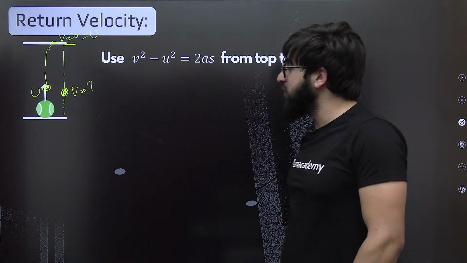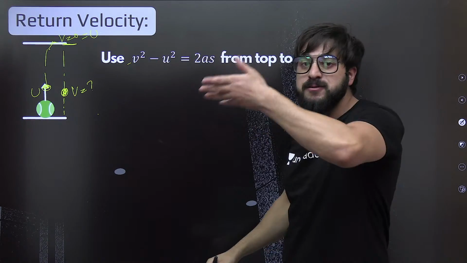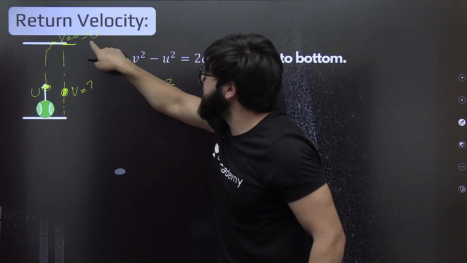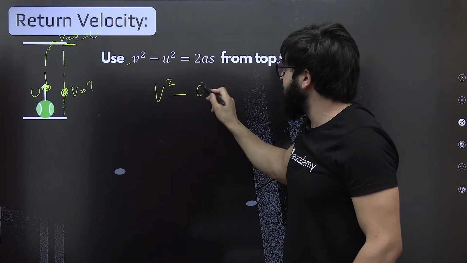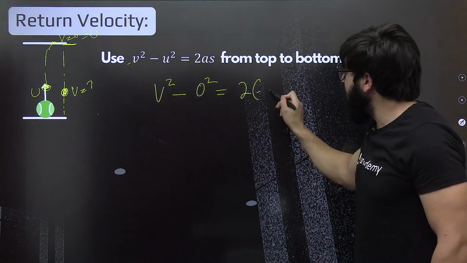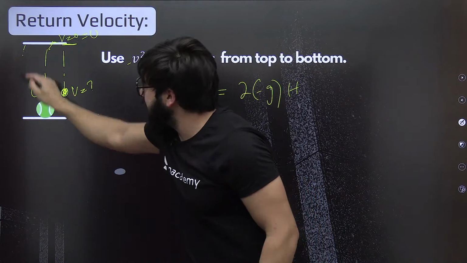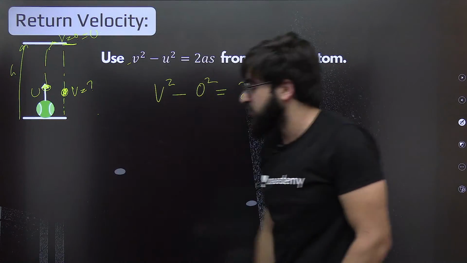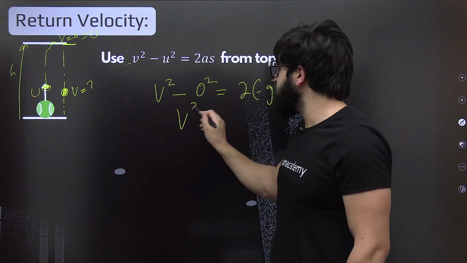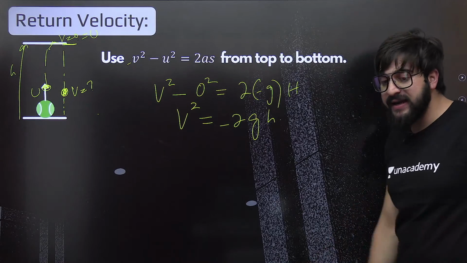Can I just write this equation, v squared minus u squared is equal to 2as? What is the final velocity at this point? From this interval to this interval, that's what we are supposed to find. That is v squared minus the initial velocity squared. From this point to this point, the initial velocity is 0 because at the top it is 0. So I can write 0 squared is equal to 2 times minus g times h. Why minus g? Acceleration is minus g. And why h? Because this height is h over here. That's great. Can I just write over here, this v squared is nothing but 2gh, and this will be negative? Clear over here?